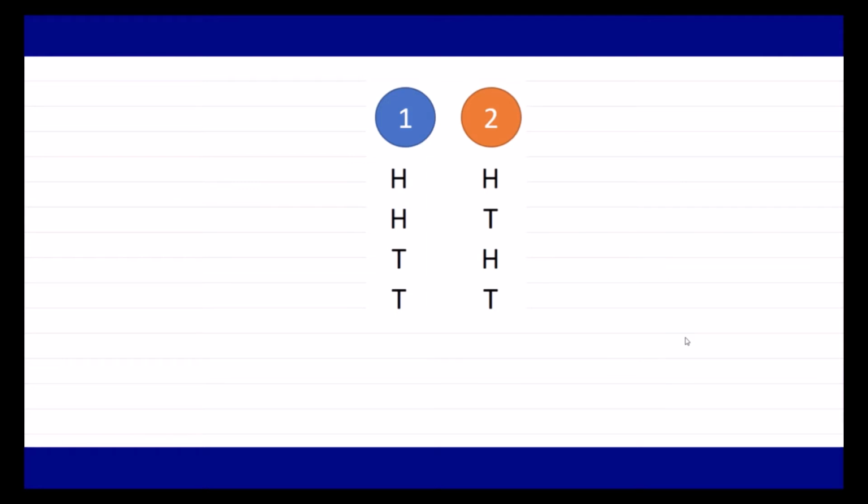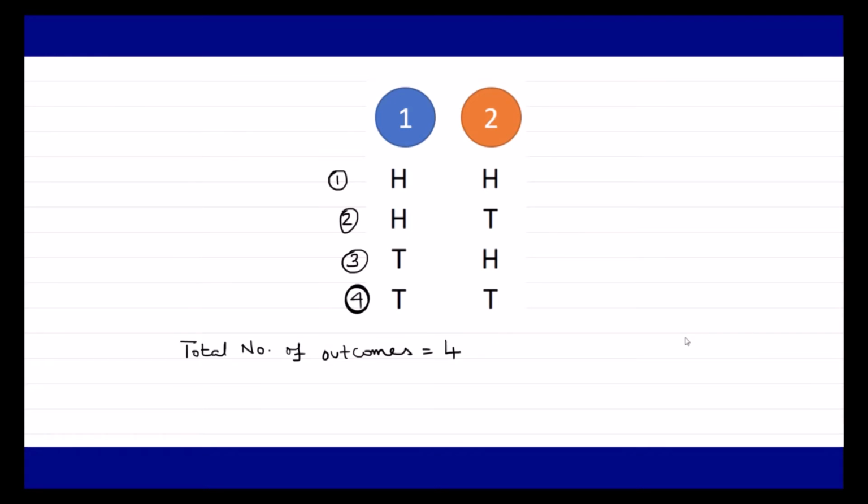You will see that the total number of possible outcomes that we have here is 4. Like one is head head, and the second one is head tail, and the third one is tail head, and the fourth one is tail tail. So these are the 4 possibilities of outcomes that we will get. So I can write the total number of outcomes is equal to 4. This is going to be a part of our answer, or this is how we are going to deal with this. Now coming to the other part.